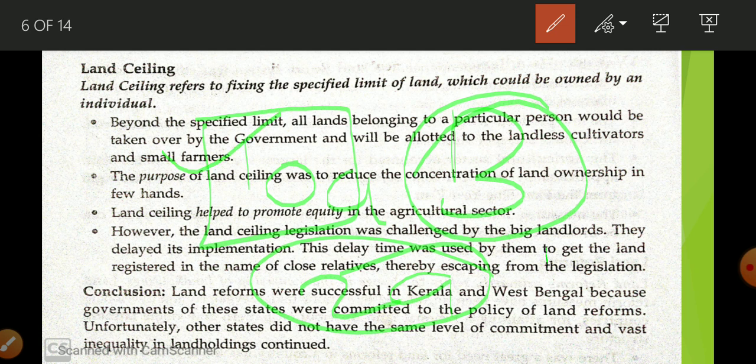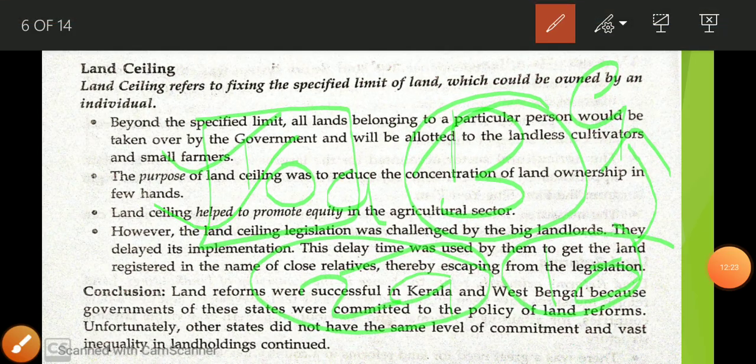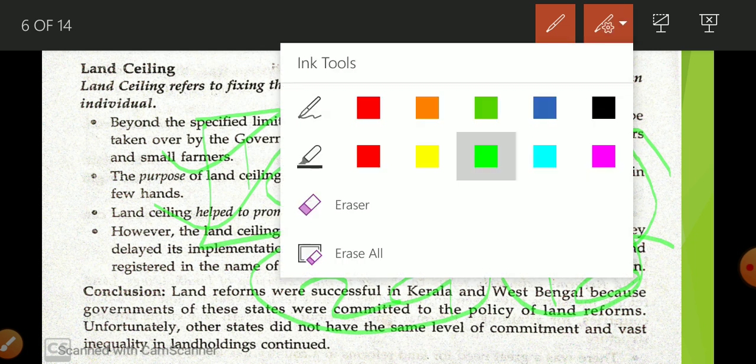So the extra 10 acres are going to be taken away by the government and redistributed among the landless labourers. So this is land ceiling. The government fixes a specific amount of land, and if any person has more than that, the government takes it and redistributes it. This is known as land ceiling.